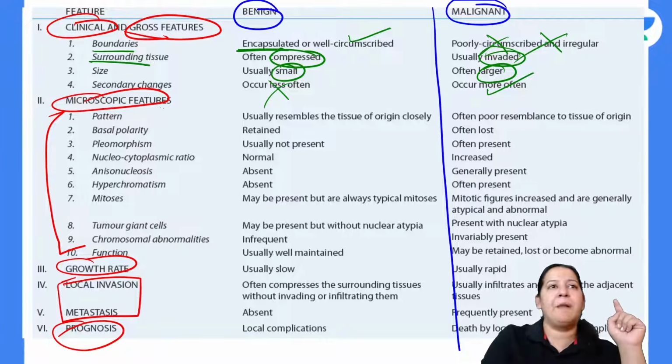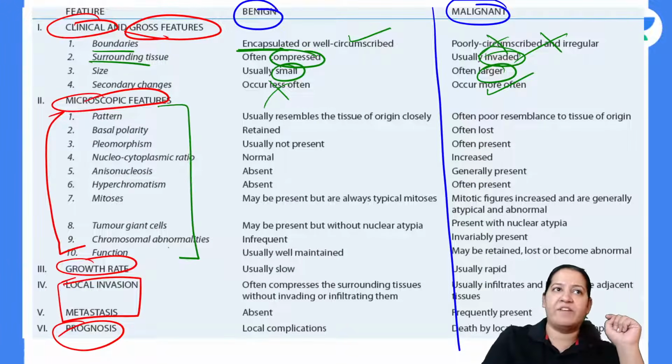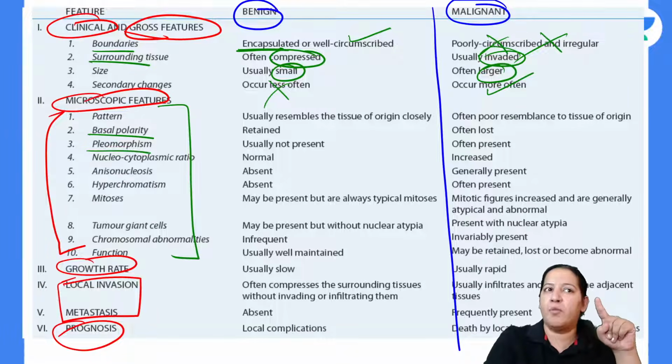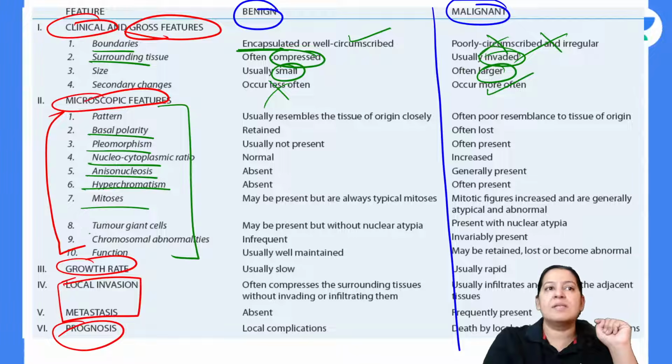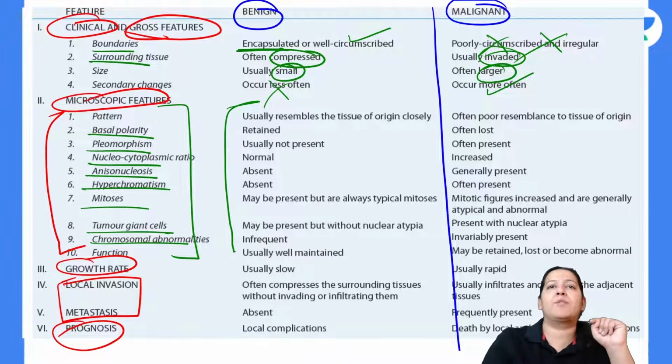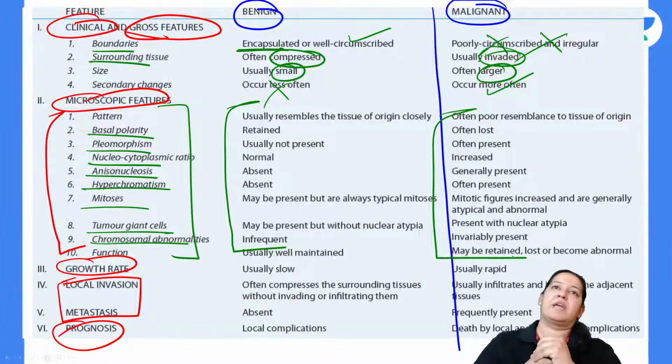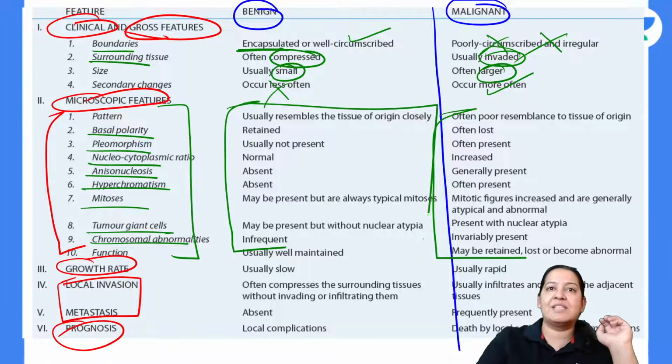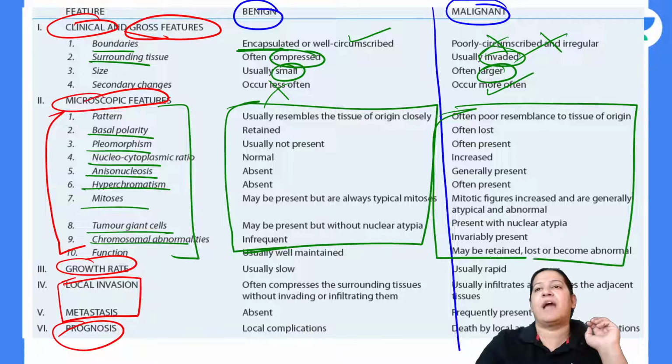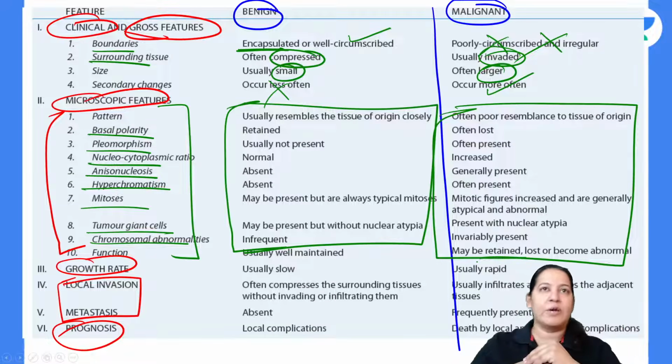Microscopy: you know the 10 microscopic features. The 10 microscopic features are loss of basal polarity, pleomorphism, NC ratio, anisonucleosis, hyperchromatism, mitosis, giant cells, chromosomal abnormality, all these. I have already explained what is about benign, what is about malignant. I am not repeating it. You already know the 10 differences that are mainly deciding whether it is benign or malignant. Give me a thumbs up if you know it.